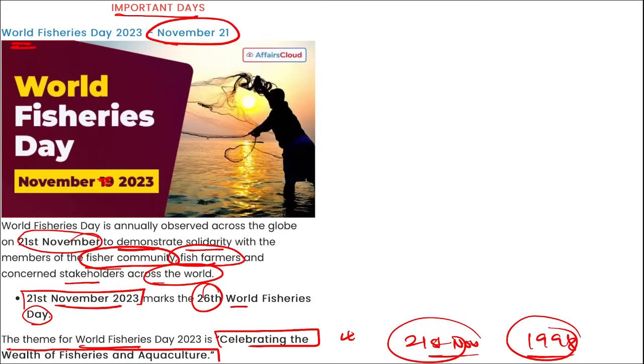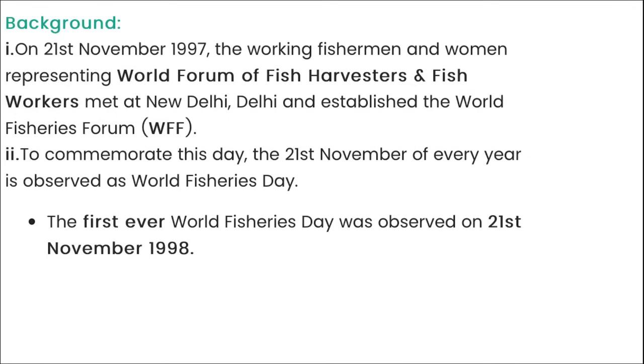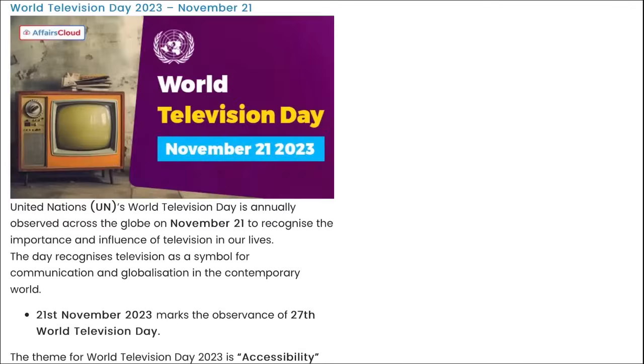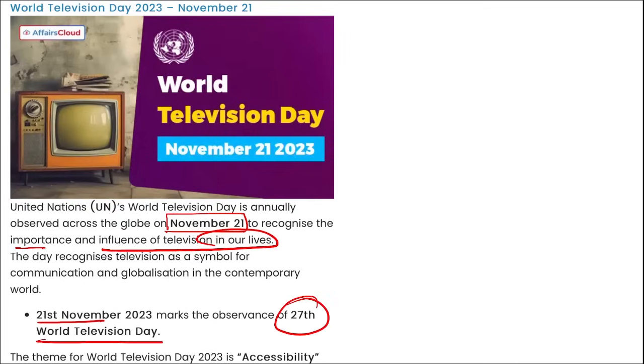This is not 19th of November. It is on 21st of November we observe World Fisheries Day. Then next, remember World Television Day. This day is observed on 21st of November, and it is to recognize the importance and influence of television in our lives. Correct? Then 21st of November marks the 27th World Television Day.